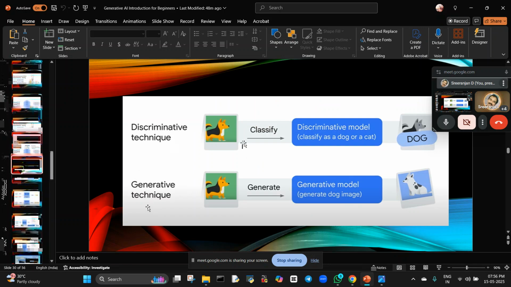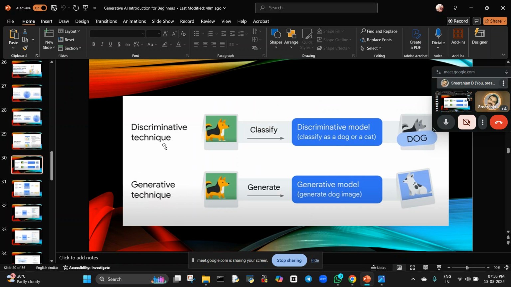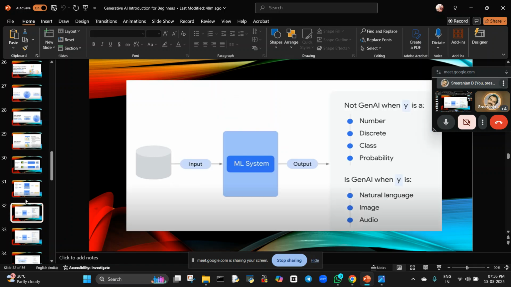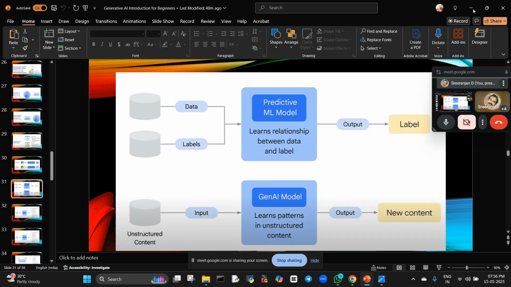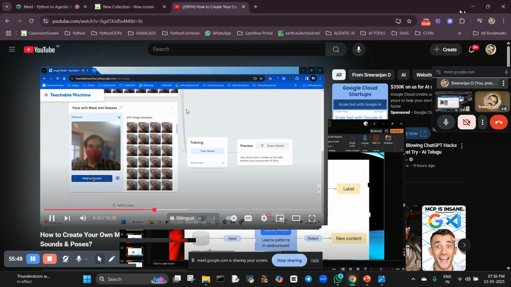So this is generative technique, this is discriminative technique. That means I'm verifying whether it is a dog or a cat. Okay, but I am generating image of a dog, generating model, generate dog image. So how it will be done? So it will collect all the data, just like in ChatGPT, what happened, 500 billion parameters are there.